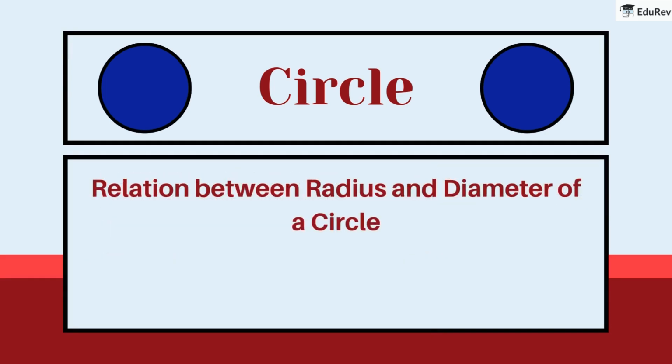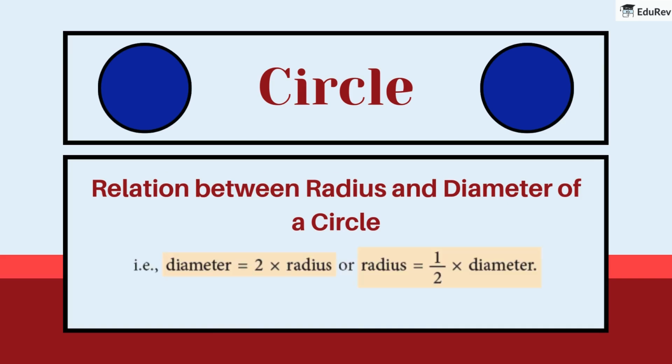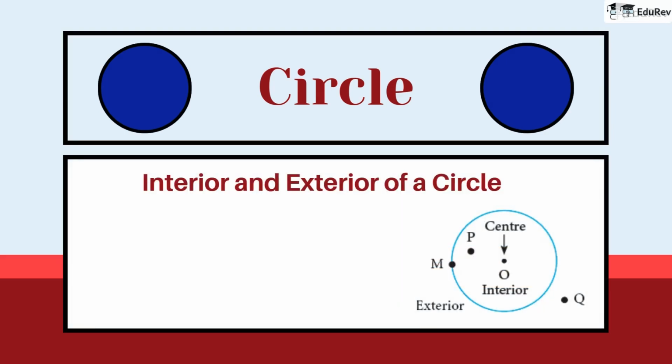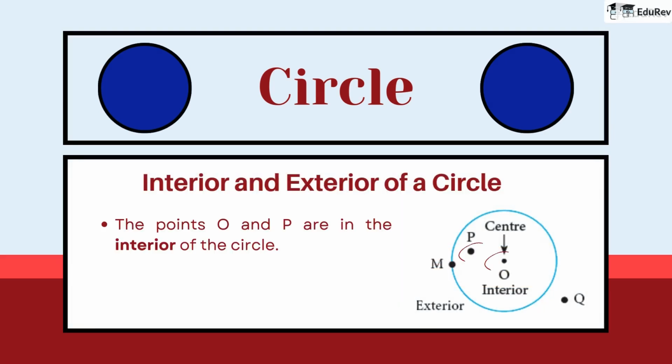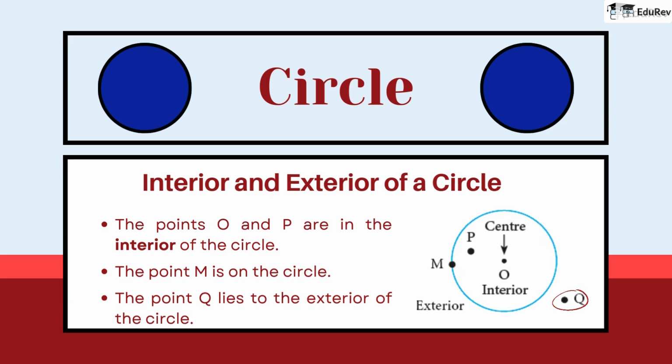Relation between radius and diameter of a circle. Diameter equals 2 times the radius of a circle. Or, radius equals half the diameter of a circle. Interior and exterior of a circle. The points O and P are in the interior of the circle. The point M is on the circle. The point Q lies in the exterior of the circle.